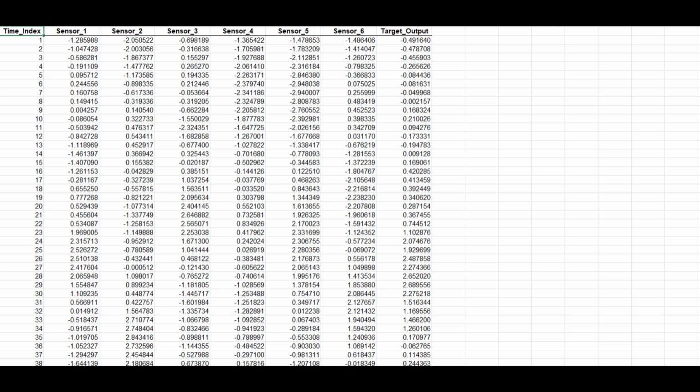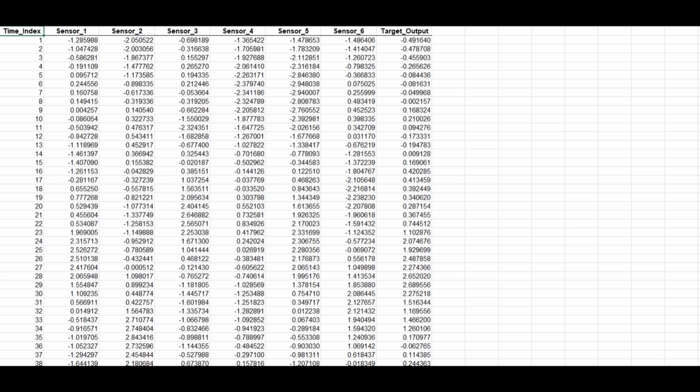This dataset contains 16,000 sequential data samples. The input features are Sensor 1, Sensor 2, Sensor 3, Sensor 4, Sensor 5, and Sensor 6, and the target output is target output. The time index column represents the order in which the measurements were recorded. The target depends on repeated temporal patterns and relationships between sensor values from previous time steps. During training, the TCN learns these short-range convolutional patterns and nonlinear relationships using a sequence length of 20.